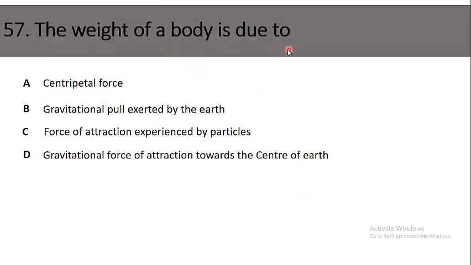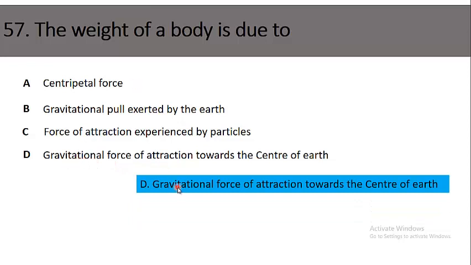The weight of a body is due to option A, centripetal force. Option B, gravitational pull exerted by the earth. C, force of attraction experienced by particles. Option D, gravitational force of attraction towards the center of the earth. It is understood that every body is attracted toward the center of earth due to gravitational force. So the right answer for this question is gravitational force of attraction towards the center of earth.